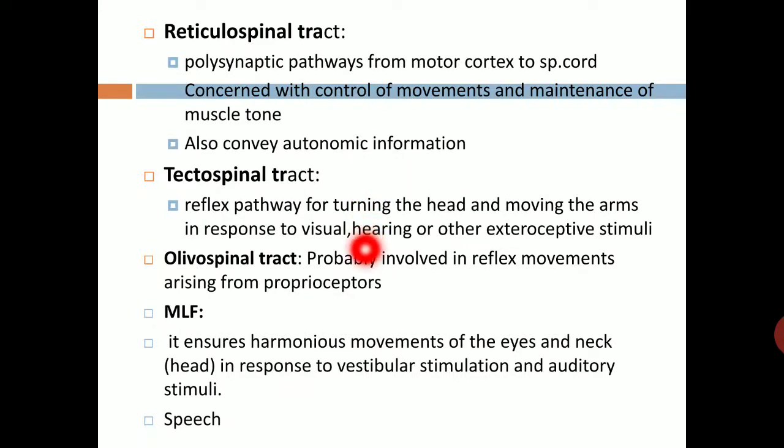Tectospinal: reflex pathway for turning the head and moving the arms in response to visual, hearing, and other exteroceptive stimuli. Olivospinal: probably involved in reflex movement arising from proprioceptors. And medial longitudinal fasciculus ensures harmonious movement of the eyes, neck, and head in response to vestibular stimulation and auditory stimuli, and speech. Thank you.